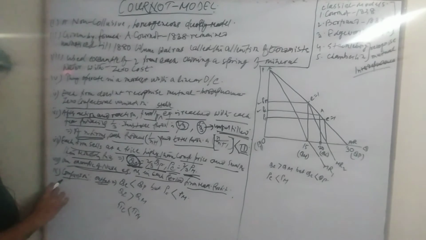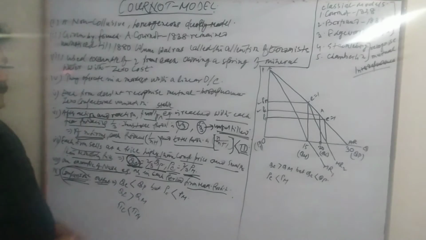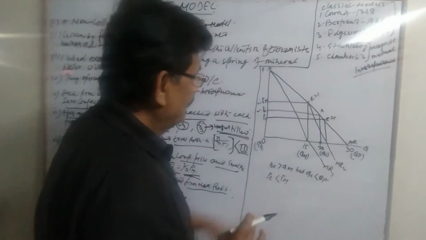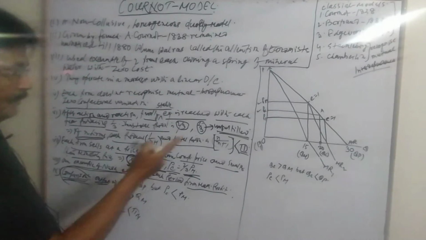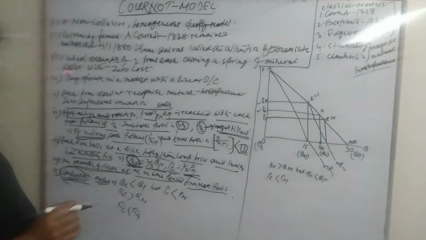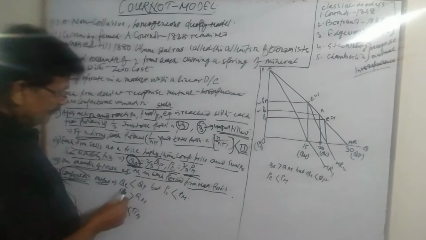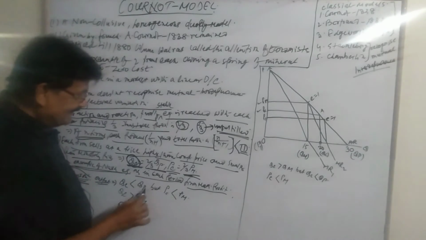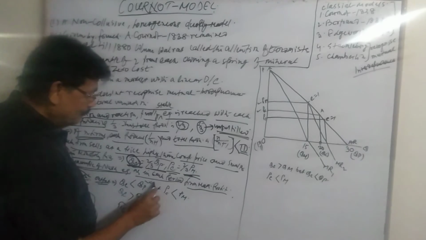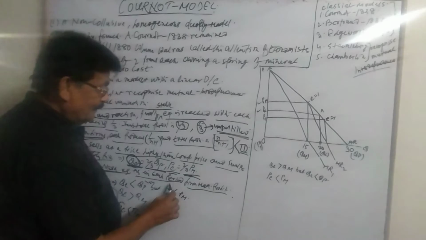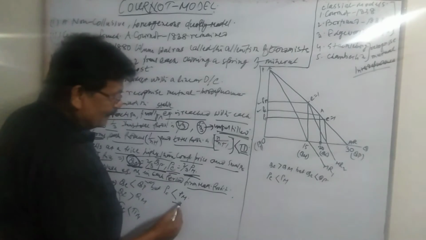When we make a comparison between the Cournot solution, the monopoly solution and the perfectly competitive solution, it is quite evident in the diagram that as far as output is concerned, the Cournot output is less than the perfectly competitive output, and the Cournot price is less than the monopoly price.